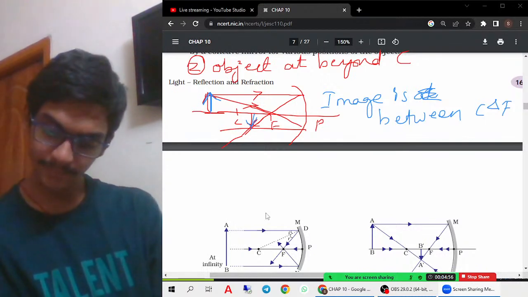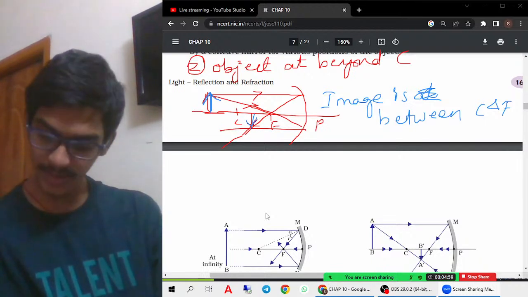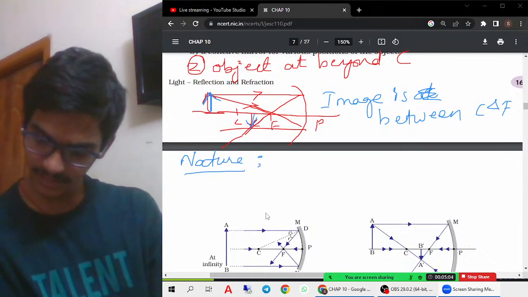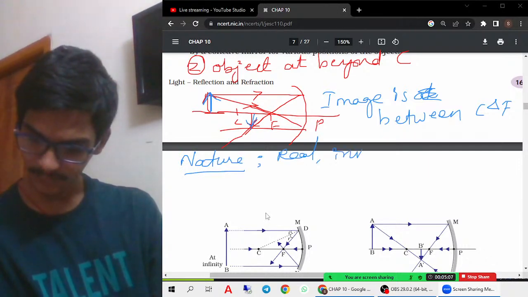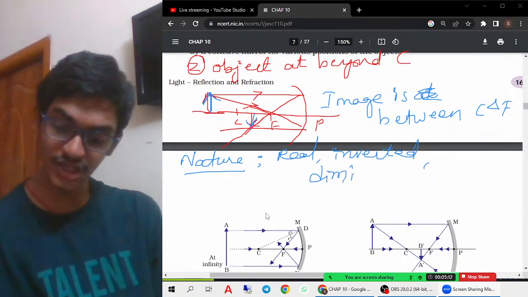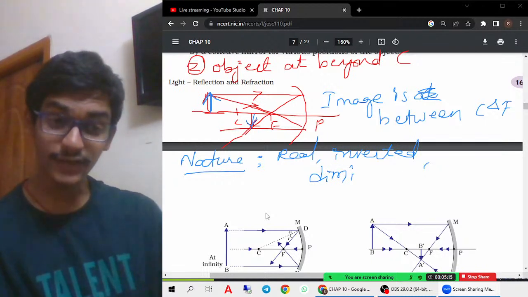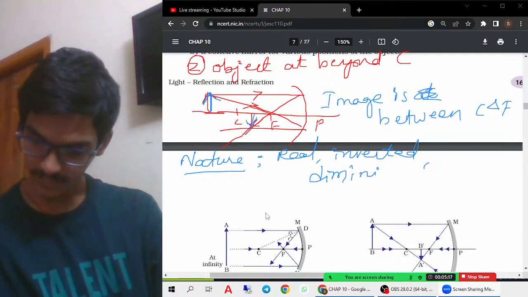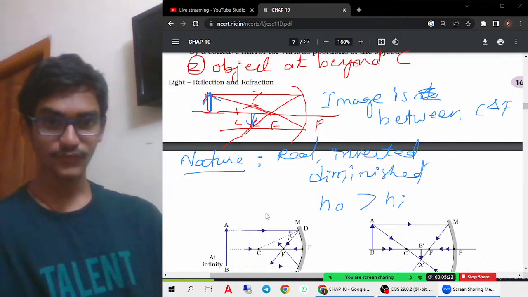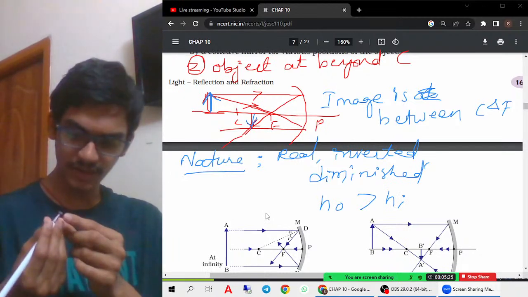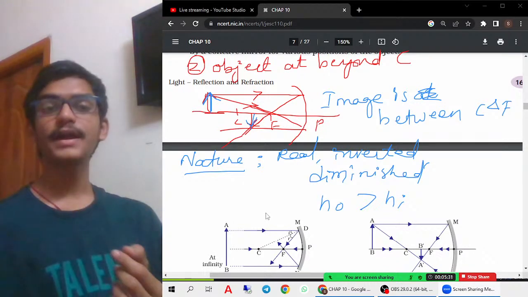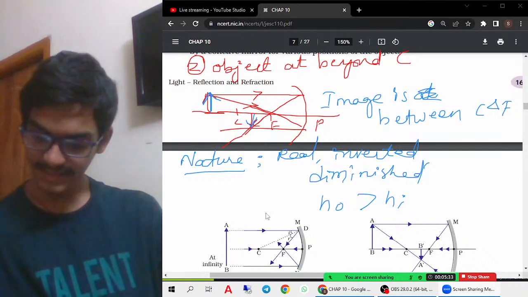Now next, the nature of the image. When they ask about the nature, you have to write: image is always real, inverted, and also diminished. Diminished because the height of the object is greater than the height of the image. Therefore, the image formed is much smaller as compared to the object. Okay, this is the second case.